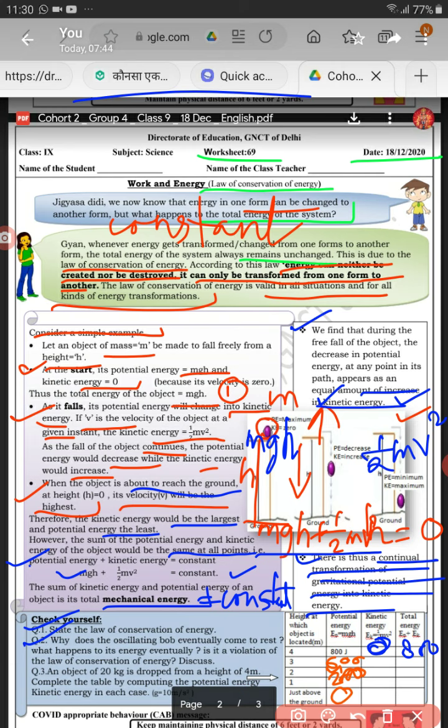Kinetic energy will be 200, 400, 600, 800. So here the total energy will be 800 in all.